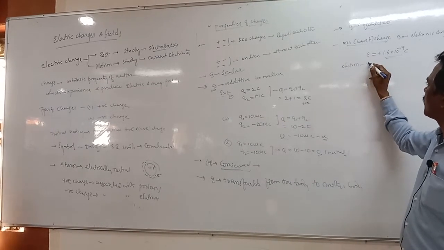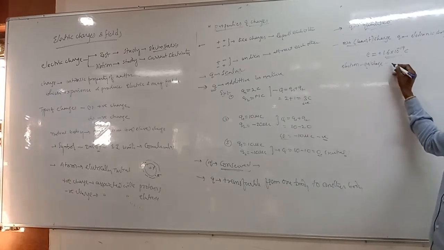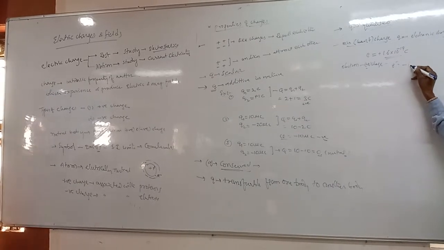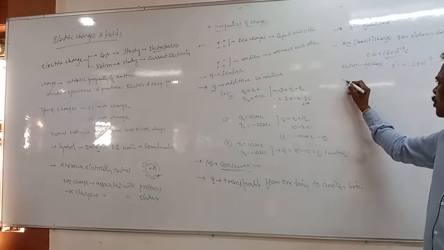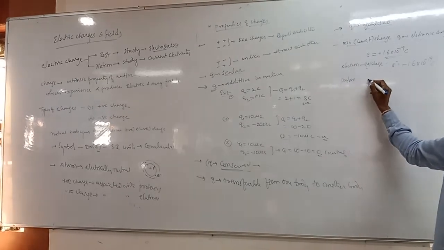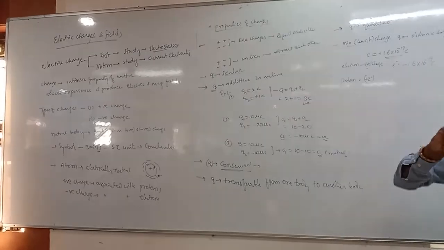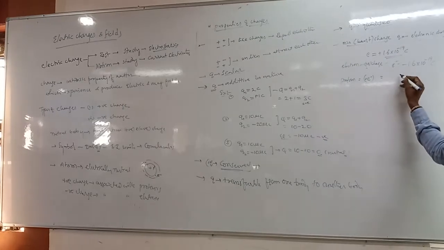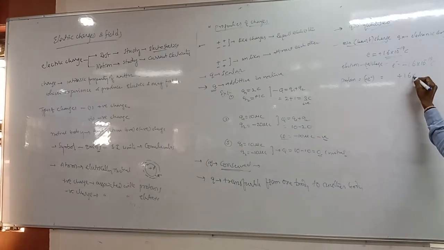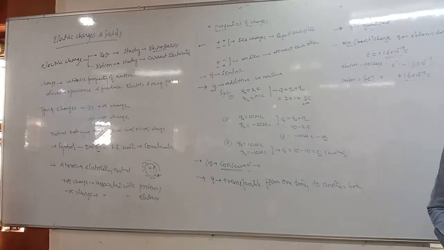Electron has the negative charge, that is minus 1.6 into 10 to the power of minus 19 coulombs of charge, and proton has the positive charge, the same magnitude as the electron charge but positive, that is plus 1.6 into 10 to the power of minus 19 coulombs of charge, isn't it?